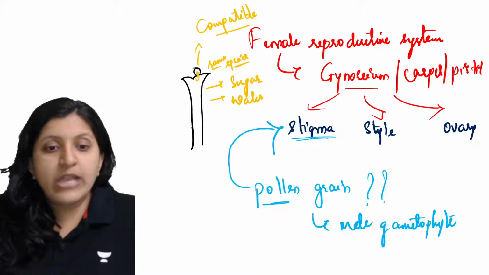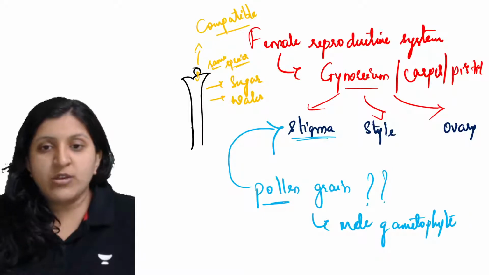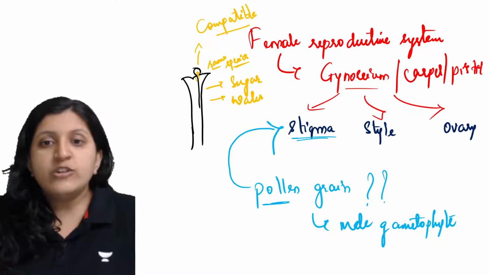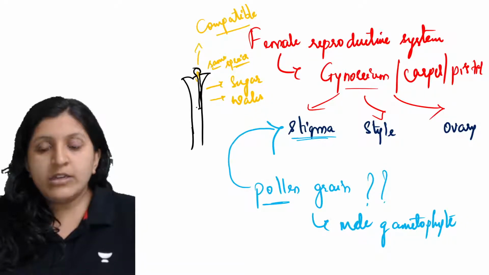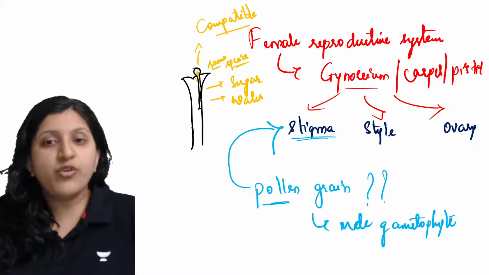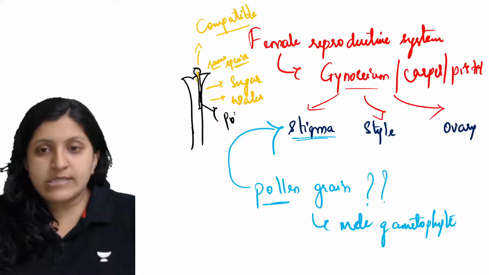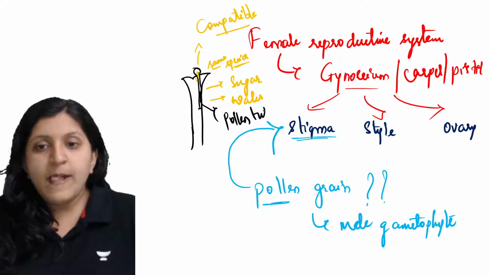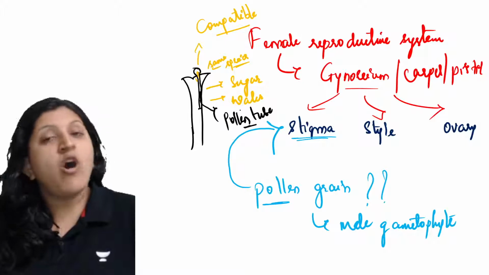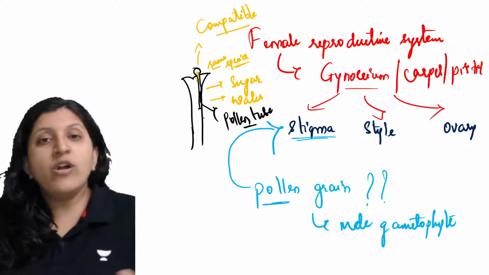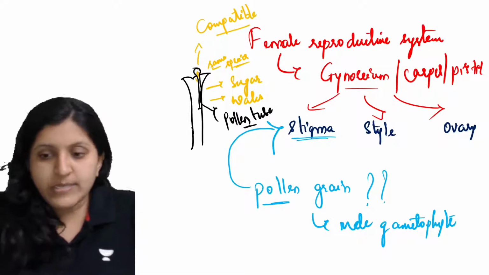So this will lead to germination of the pollen grain. That means you can see pollen tube formation inside. This one is the pollen tube that is being formed on interaction. So these are all pre-fertilization events.